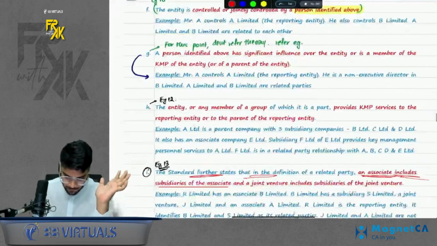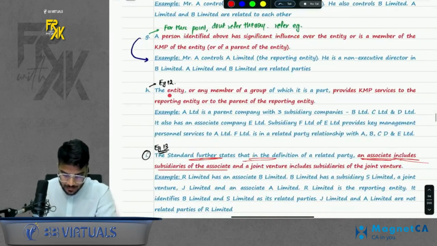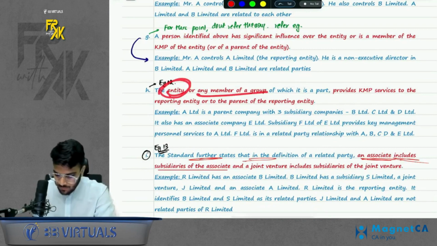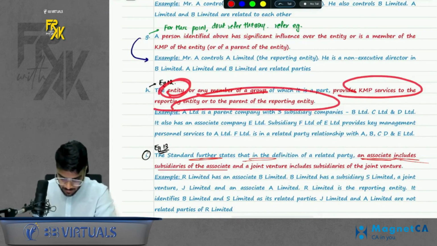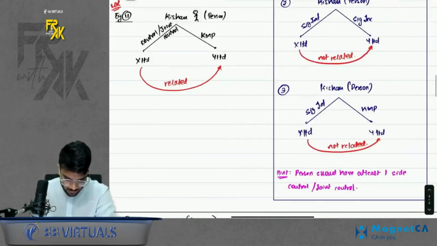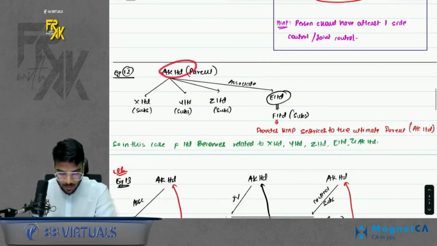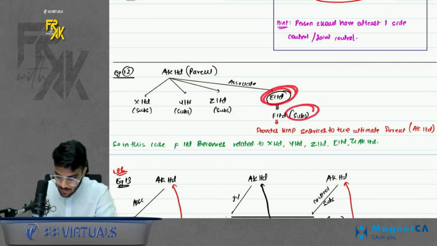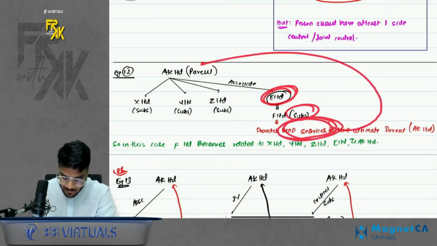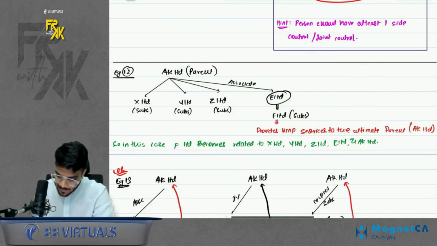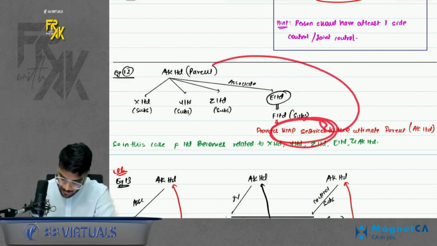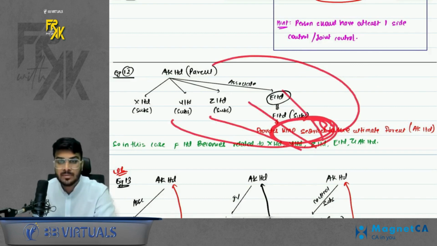Okay, then it says the entity or any member of the group provides KMP services to the reporting entity. What is the meaning of this? Example number 12. Please have a look here. So let's say you are a parent, you have multiple subsidiaries and associates. Now an associate has one subsidiary which provides KMP services to the ultimate parent. So if any group company provides KMP services to the ultimate parent, it becomes related to everyone.